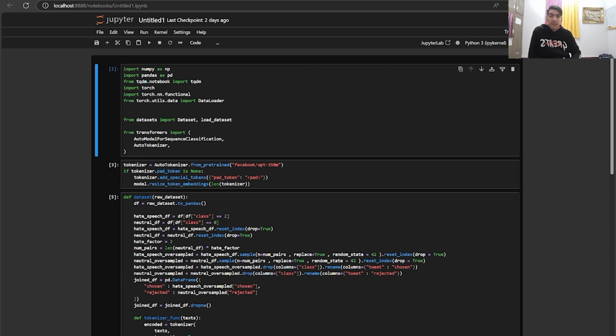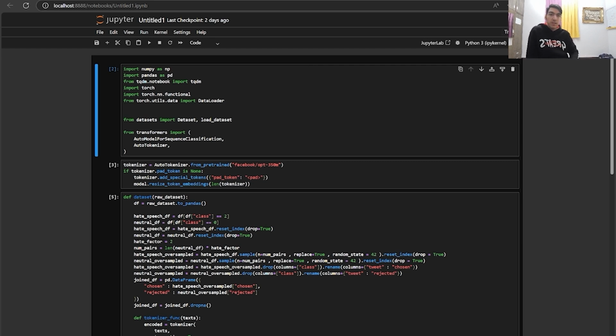We use NumPy and Pandas for data manipulation. We use TQDM to create a progress bar, and we also use Torch to train the model and define our loss function here. And at last, we use the transformers library for importing the auto model for sequence classification and auto tokenizer.